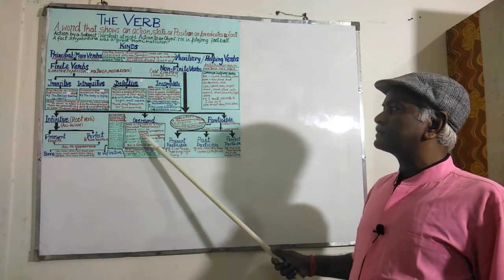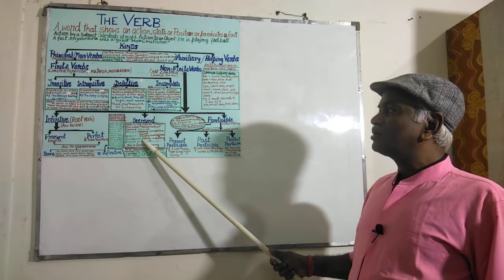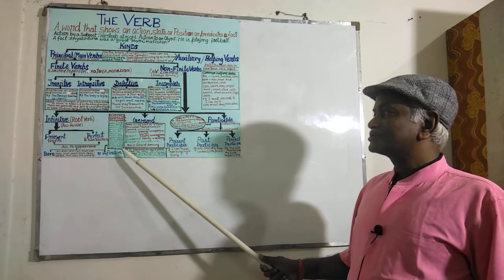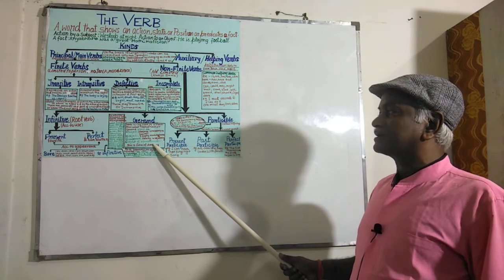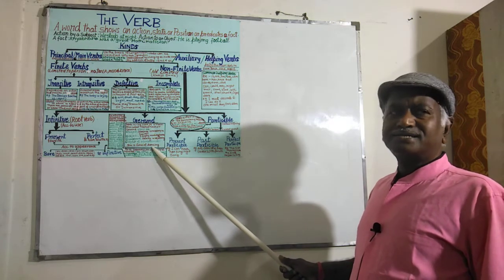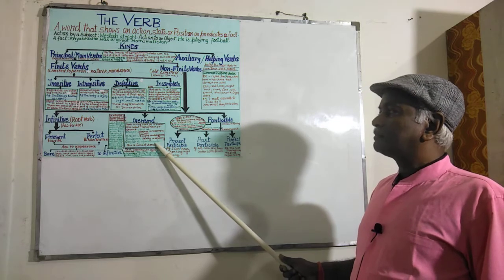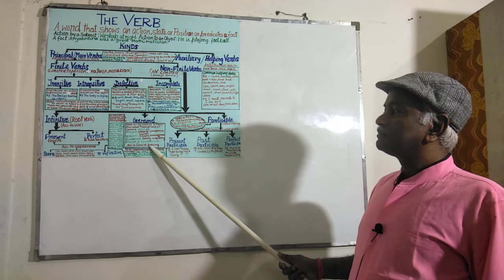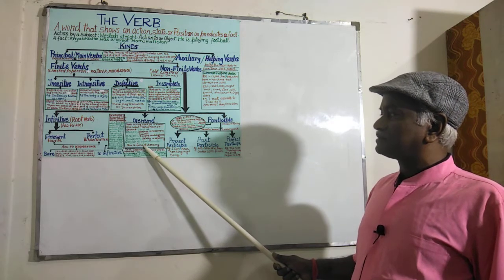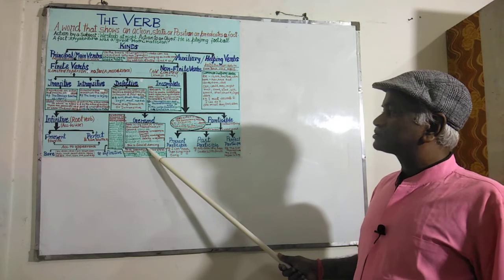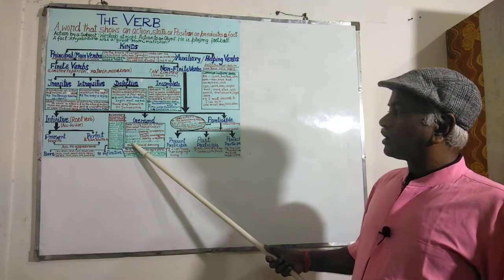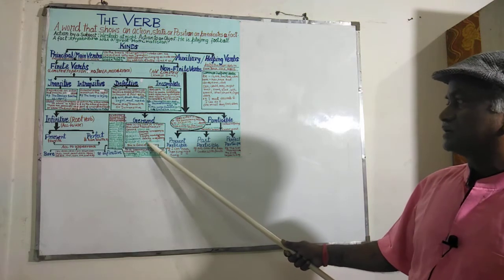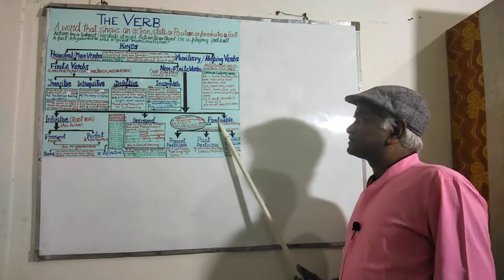Then object of a preposition. It also acts as the object of a preposition. For example, she is fond of dancing. Here dance is a verb in ing form, but it is acting as a gerund, that is, a noun form, and before that the preposition of has been used. That's why it is acting as the object of a preposition. Then comes participle.